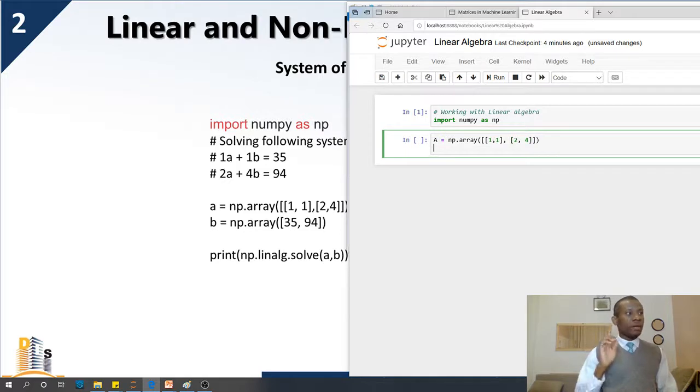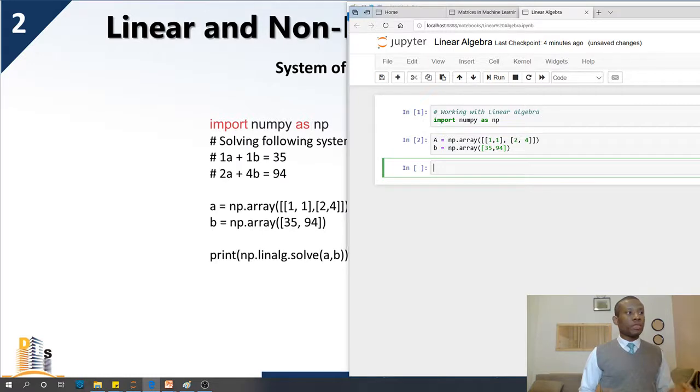And then we have B to be np.array. In this case, we have only two items, which we call the result vector, to be 35 and 94. So I'm going to run it as well, and I'm going to now solve it by using a function called linalg.